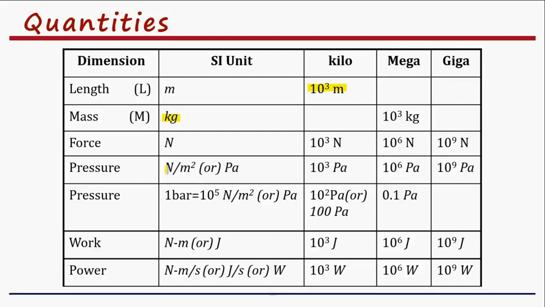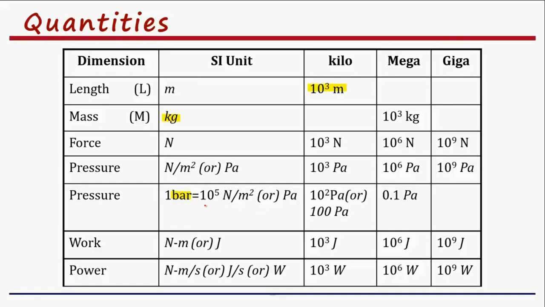Similarly, pressure is expressed in Newton per meter square or Pascal. 1 kilopascal is equal to 1000 Pascal or 10 power 3 Pascal. 1 megapascal is equal to 10 power 6 Pascal or 10 power 6 Newton per meter square. Similarly, 1 gigapascal is 10 power 9 Pascal. Sometimes we may encounter another unit called bar. 1 bar is nothing but 10 power 5 Newton per meter square.